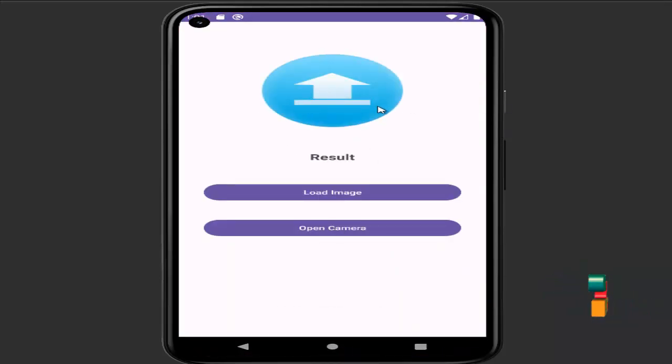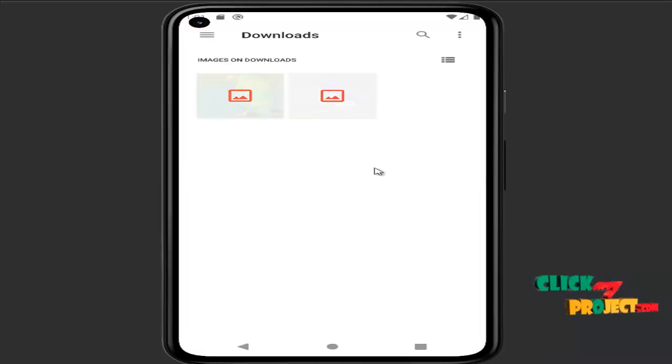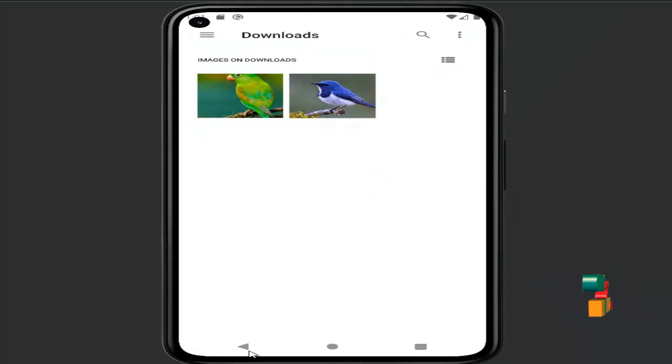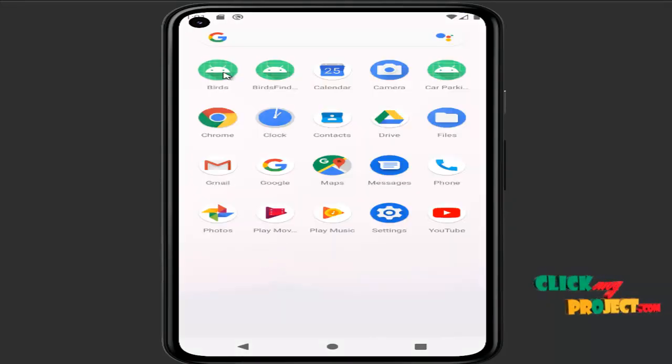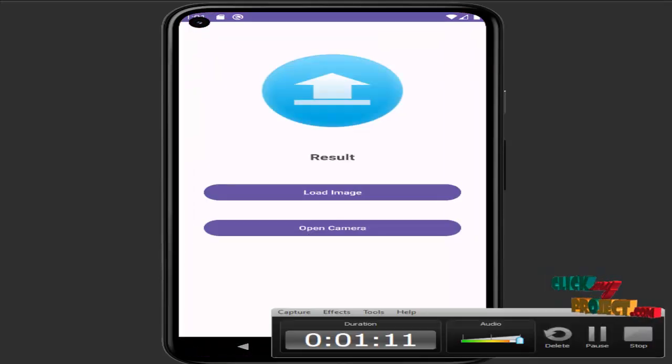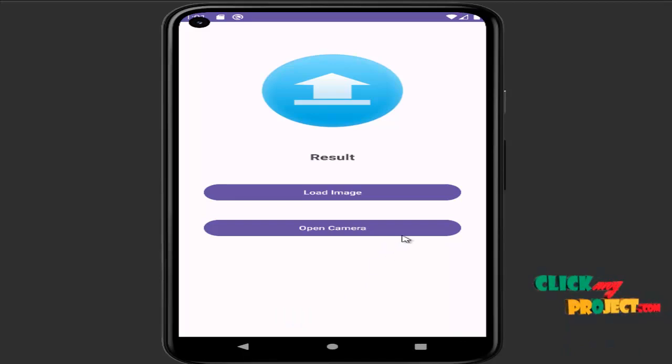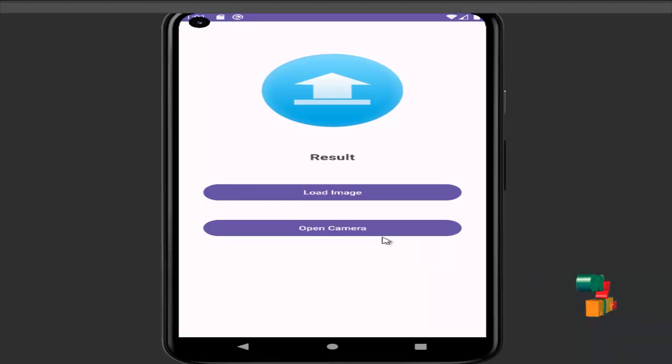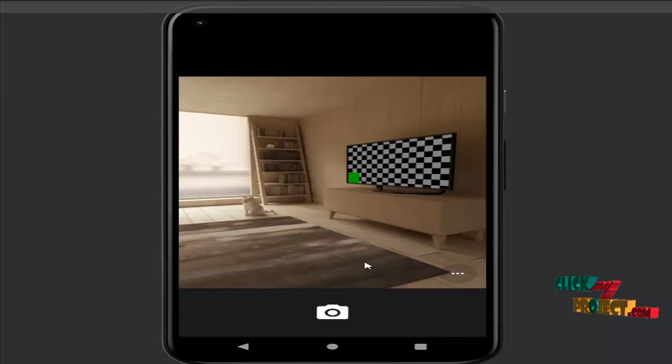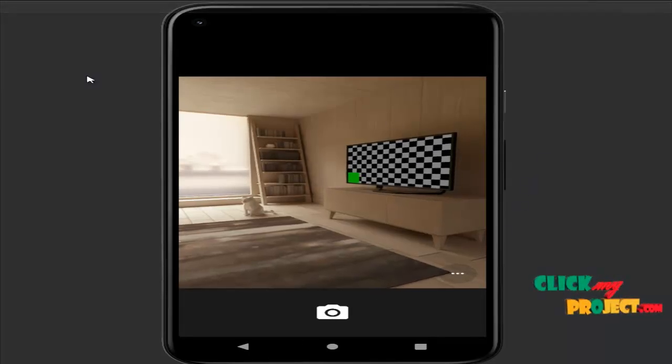If you want to upload the image, just click load image. This uses the camera or gallery. If you want the gallery, use this. Otherwise, you use the camera. Open camera means the camera will take a picture of the bird from your device and upload it.